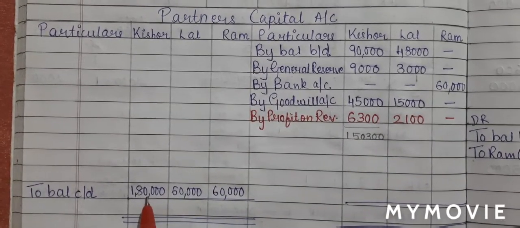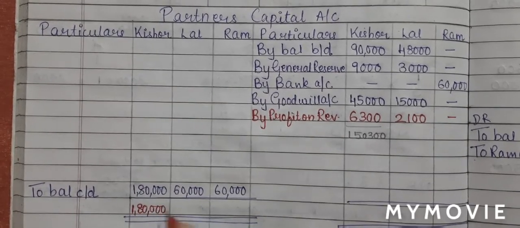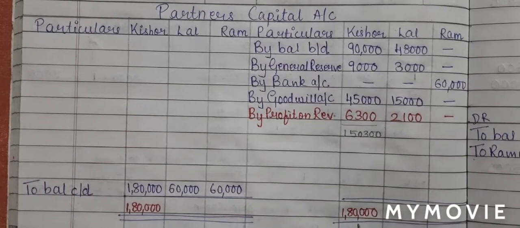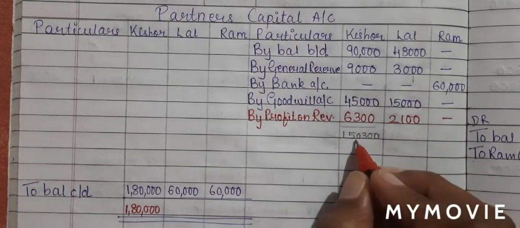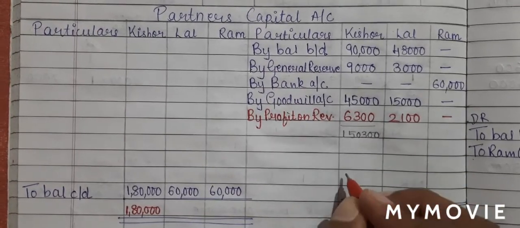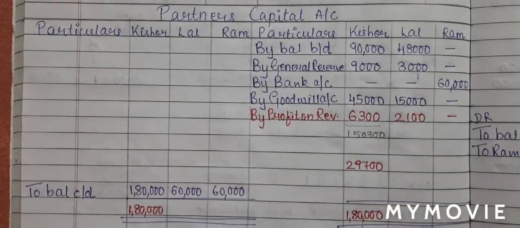So 1,80,000 is the greater total. So I'll write 1,80,000 on both the sides. From 1,80,000, I will minus 1,50,300. So I'll get a balance of 29,700, which I'll write on top.